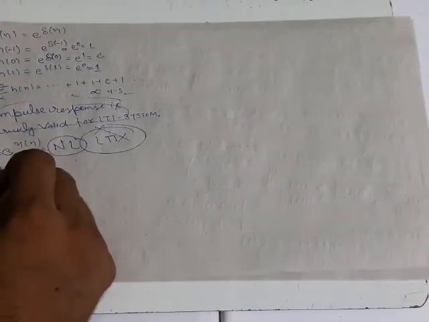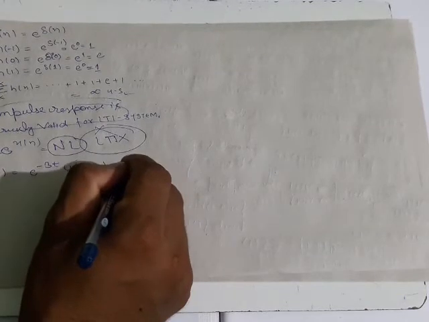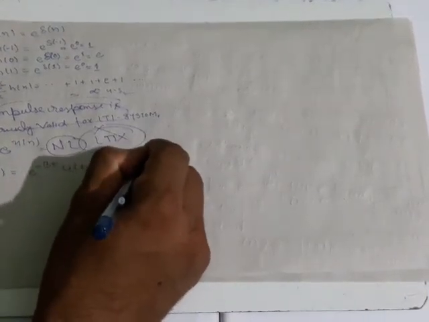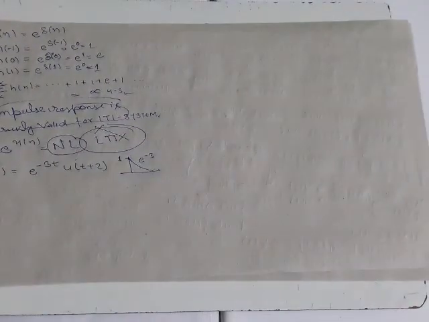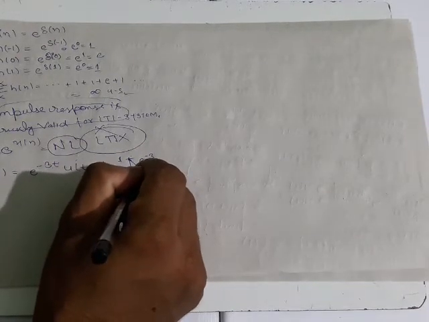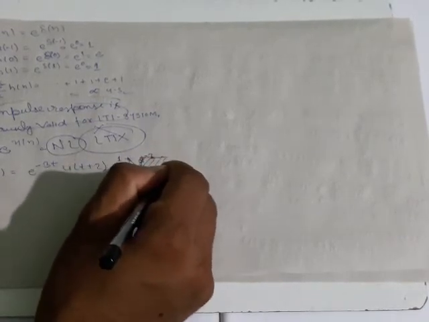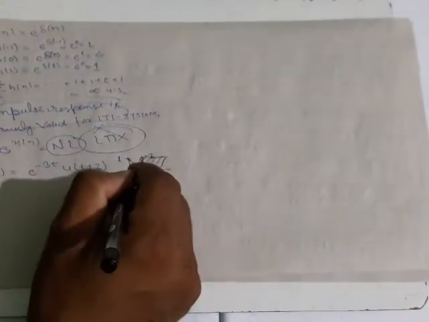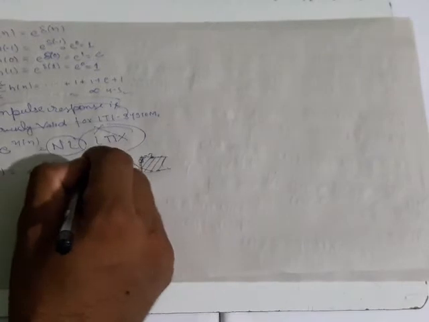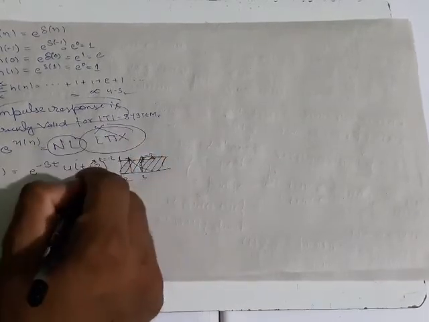Okay, now see the next question. If h of t equals exponential minus 3t into u of t plus 2, it is somewhat like this: exponential minus 3t, it is 1, and u of t plus 2 starts here, because it's t equals minus 2.